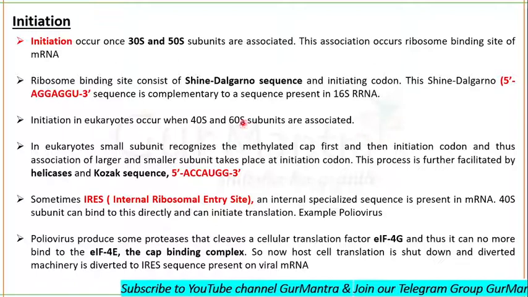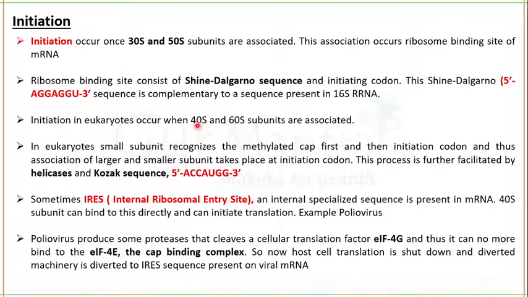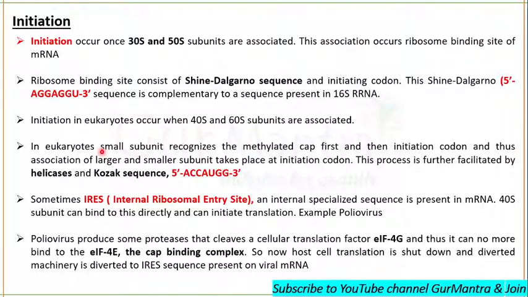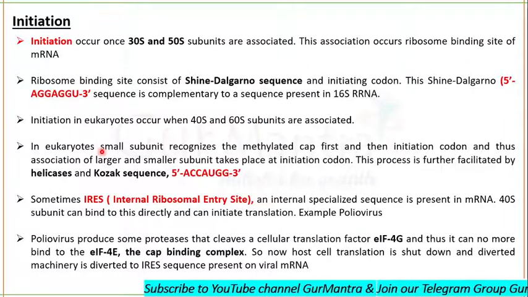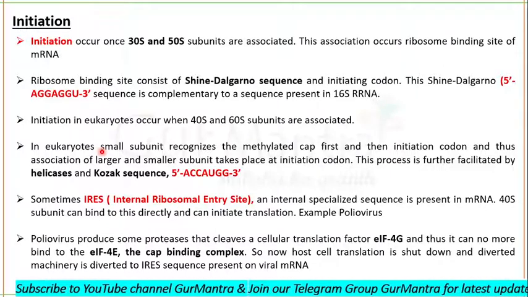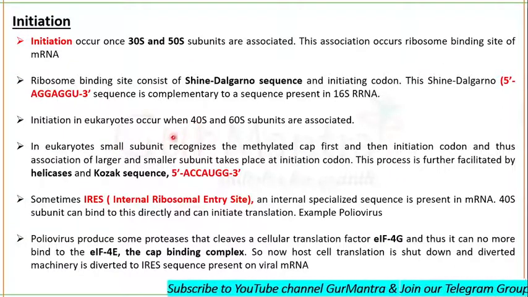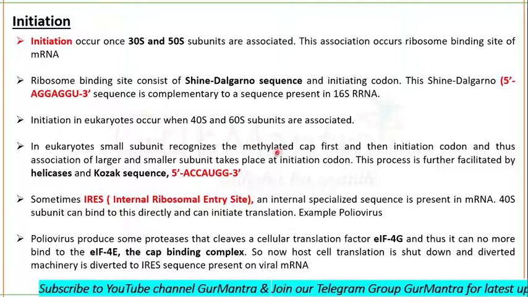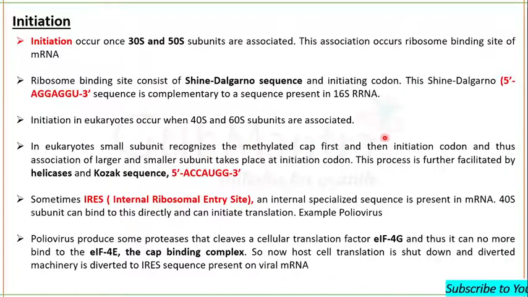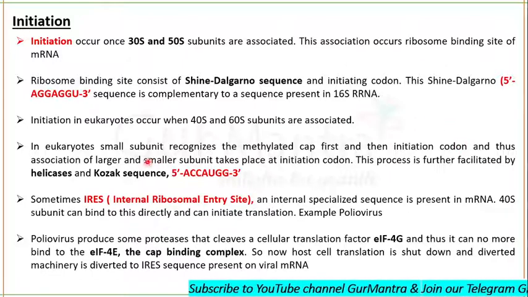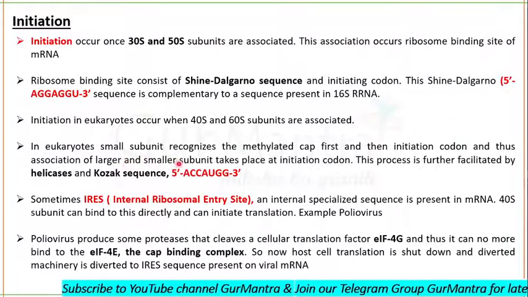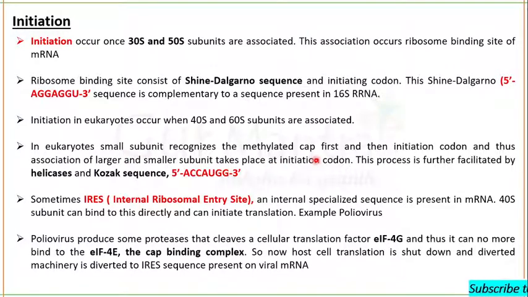We know that in 80S ribosomes there are 2 subunits, 40S and 60S, in eukaryotes. Okay, there is a bit of a difference. In eukaryotes, there is no Shine-Dalgarno sequence. Rather, they have a methylated cap. So first, the small subunit recognizes the methylated cap, and then it recognizes the initiation codon, and thus finally the association of the larger subunit and smaller subunit takes place at the initiation codon.